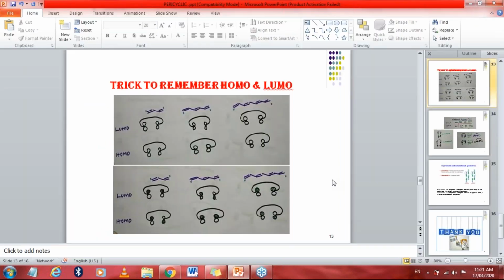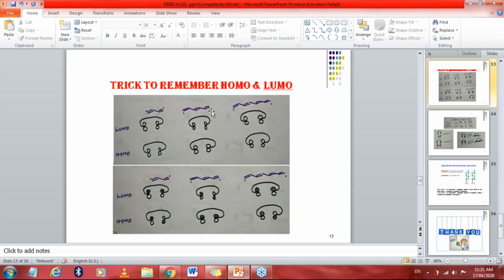Okay, now we have to draw the structure of HOMO and LUMO of a particular compound. So how will we draw the structure? Suppose you have one compound. How many carbon atoms are there? 4. So the name of this compound is butadiene. There are 2 ene groups and 4 carbon atoms, so this one is our butadiene.